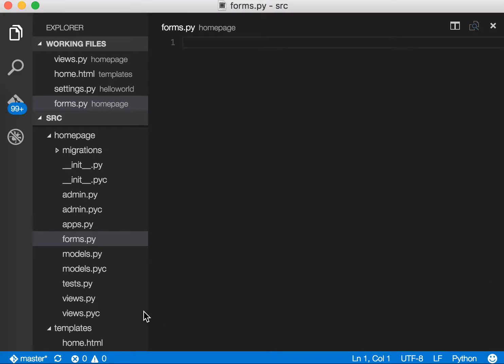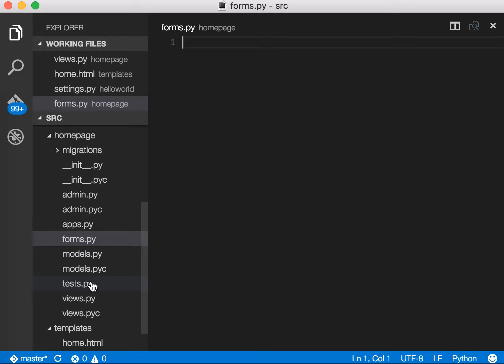Our forms.py is going to be using our models.py, right? So we have to import our models.py, and other than that, we also have to import the forms that are built into Django.